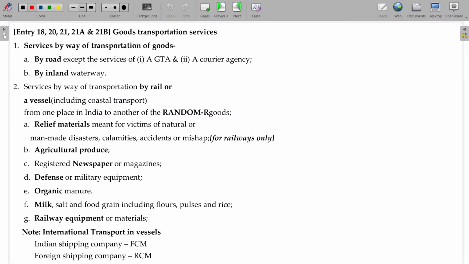Now let's move on to the goods transportation services. Is that okay? Services by way of transportation of goods, either it may be by road or inland water. In case of goods by road, if it is a GTA and courier agency, GST is leviable. Not being the GTA and courier agency, exempted. By air, by Indian inland waterway, also exempted.